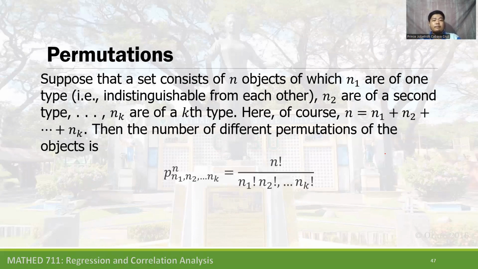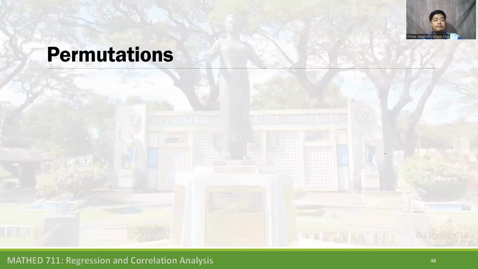Then the number of different permutations of the objects is n factorial divided by n sub 1 factorial times n sub 2 factorial up to n sub k factorial.